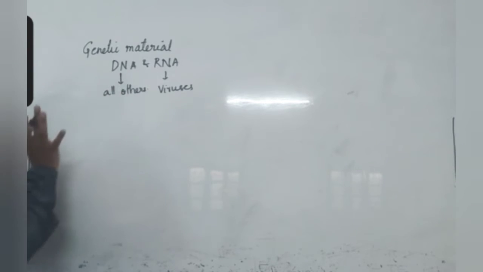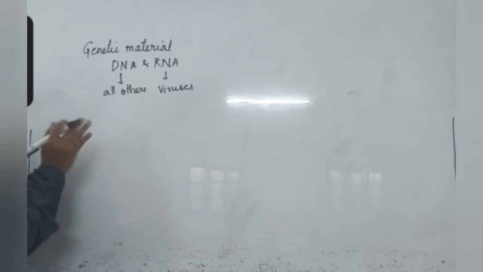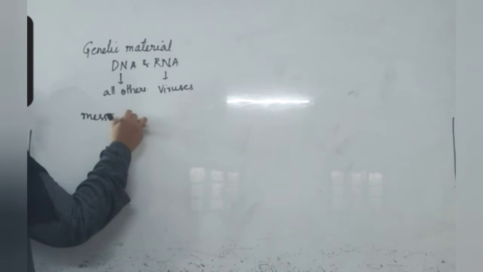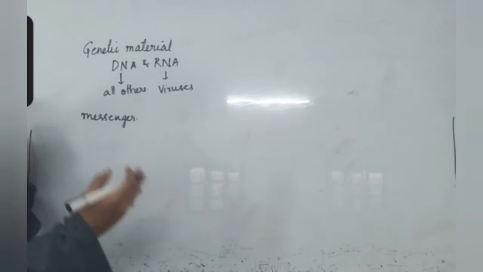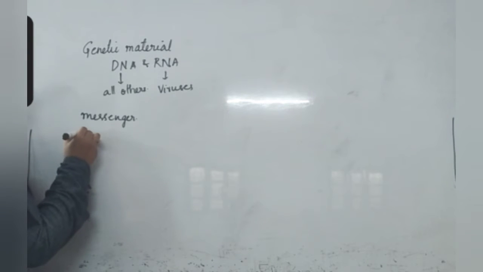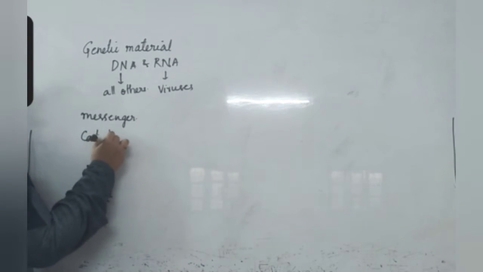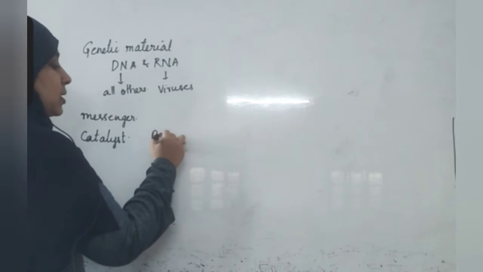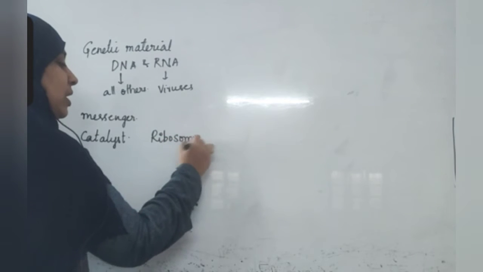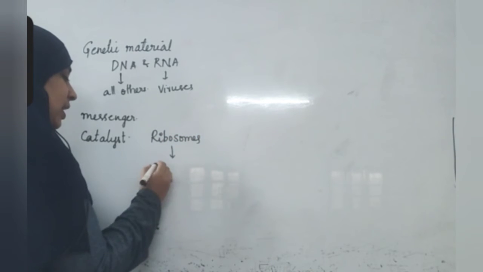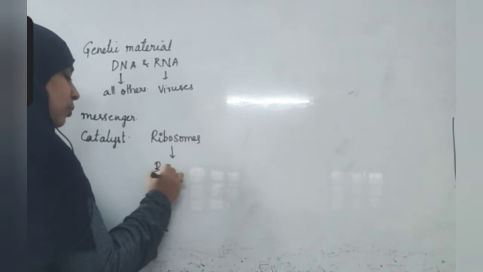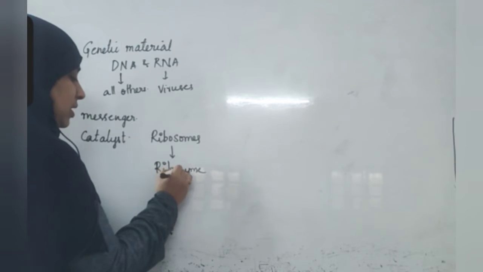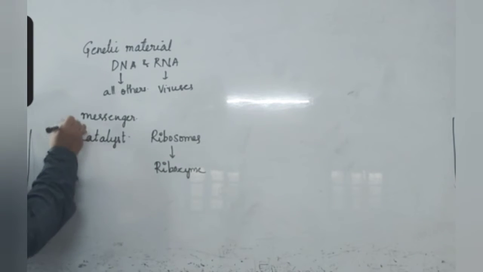It does not act as genetic material in other organisms. It has various other functions, like it acts as a messenger. It carries information from nucleus to cytoplasm, cytoplasm to nucleus. It acts as a catalyst. Catalyst means it acts as an enzyme. Ribosomes are the cell organelles. In this cell organelle, there is an enzyme called ribozyme that helps in protein synthesis. So it acts as a catalyst.